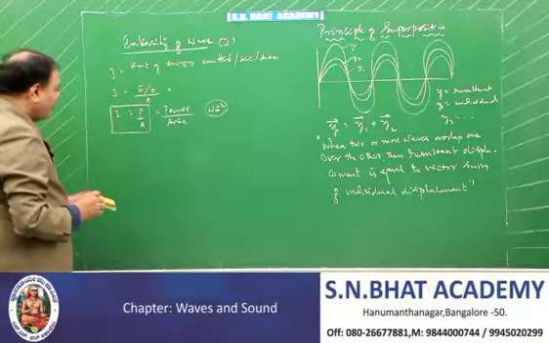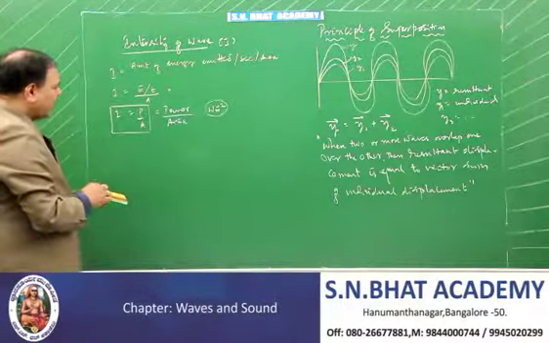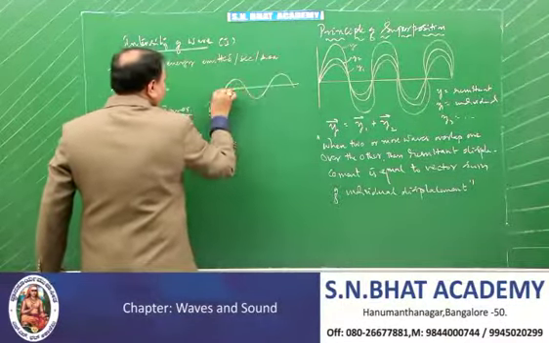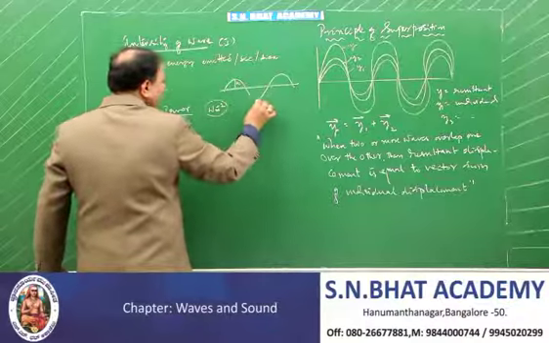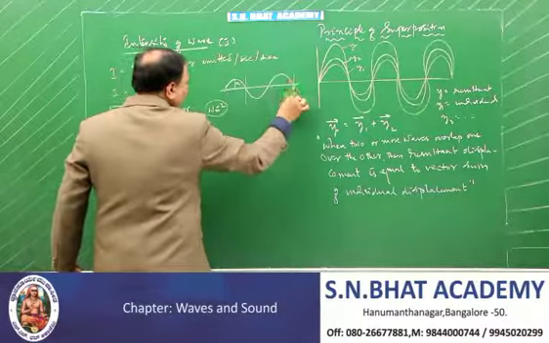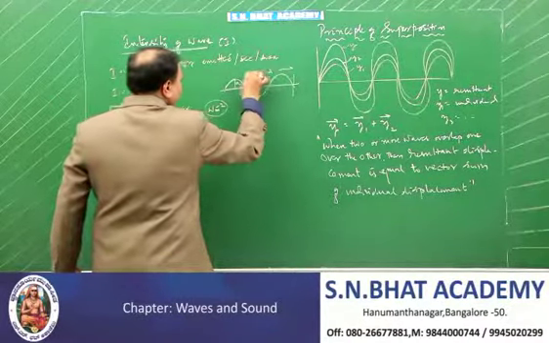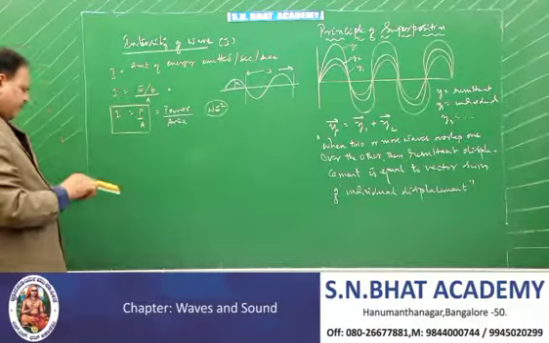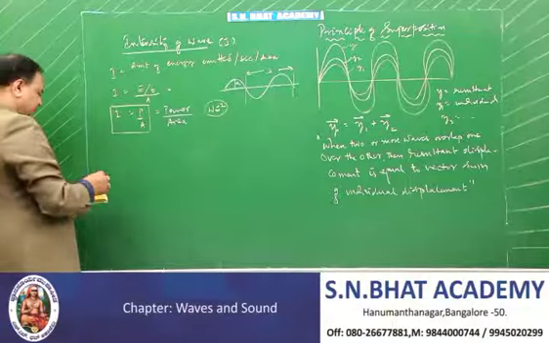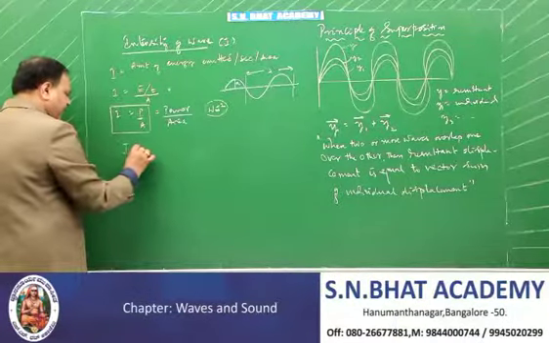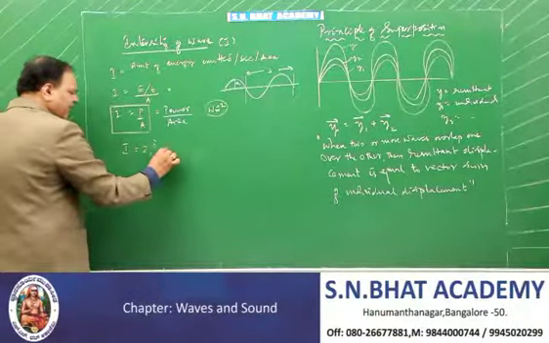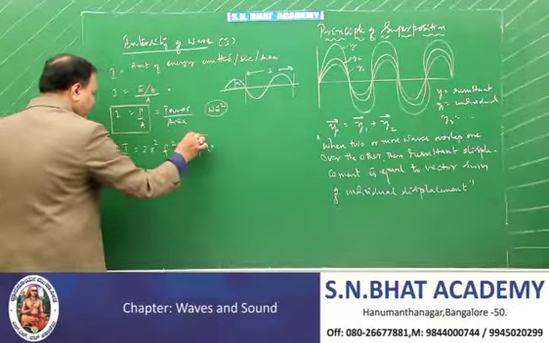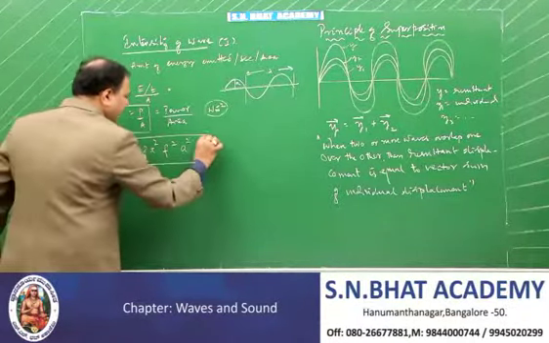Now, if you are given the wave format, and you know that A is the amplitude and lambda is the wavelength, then what is the formula for intensity? Intensity is given by the formula 2 pi square f square A square rho v. Very, very, very important formula.